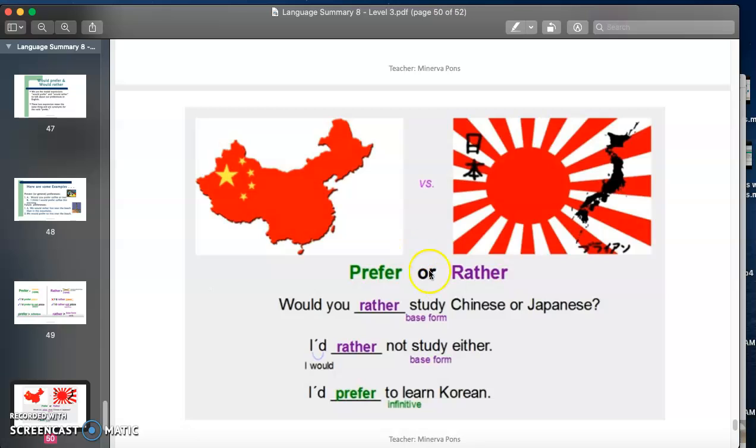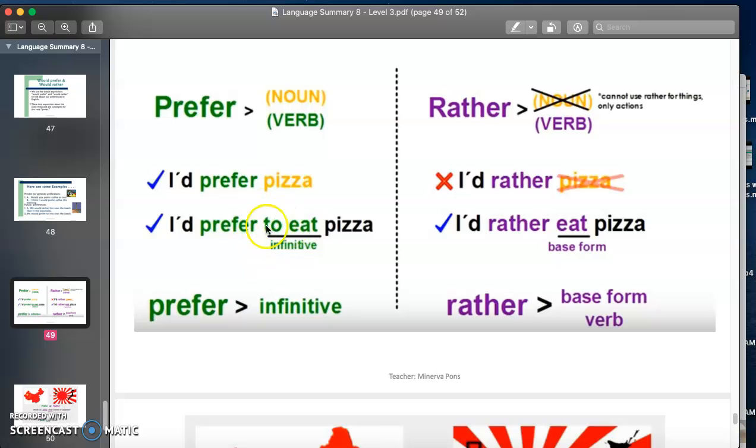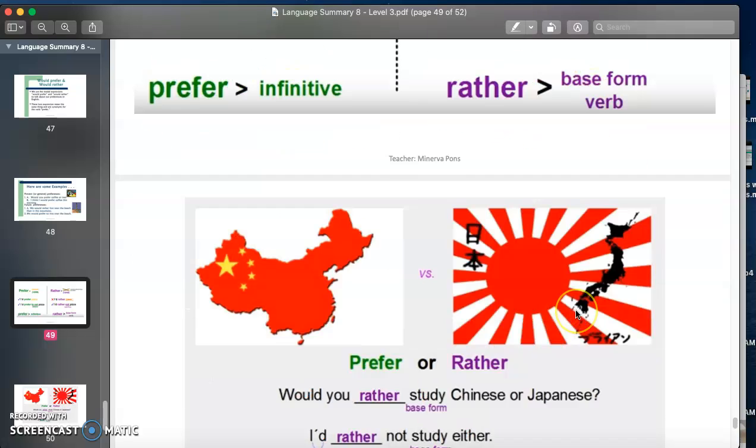So prefer versus rather. Would you rather study, base form, Chinese or Japanese? I would rather not study, again base form, either. I would prefer to learn Korean, infinitive, as we see in here. Prefer, infinitive. Rather, base form.